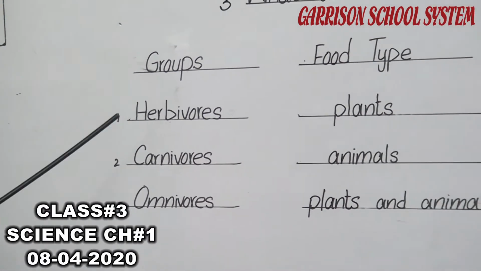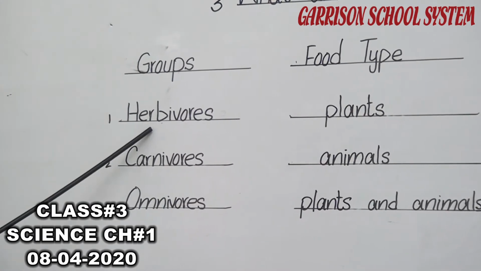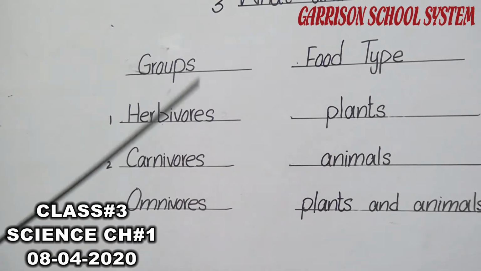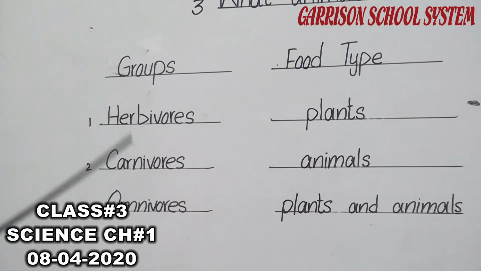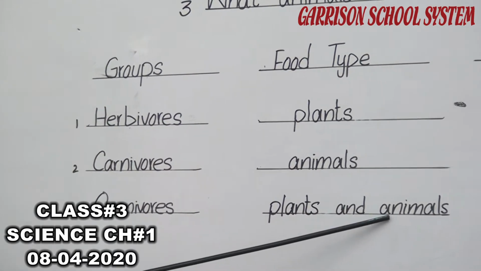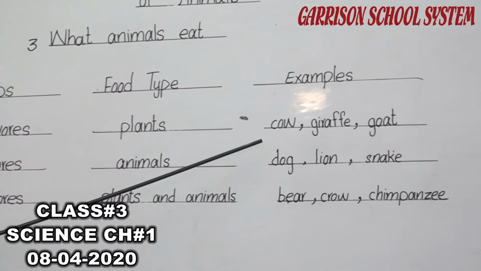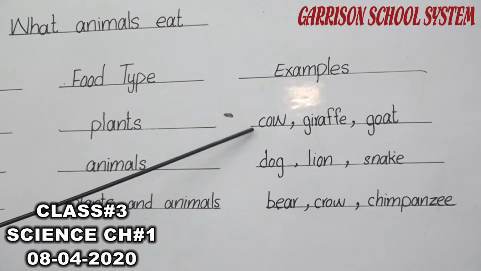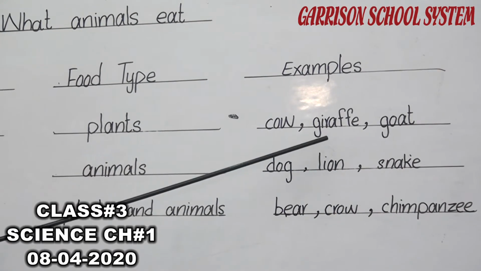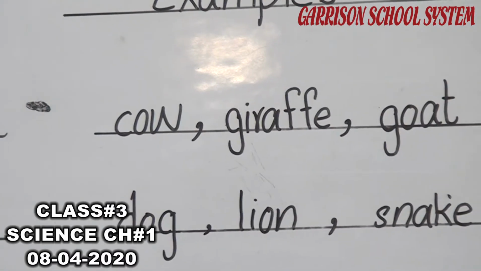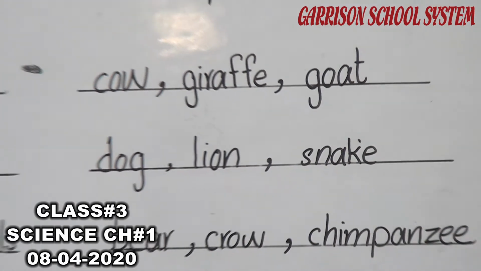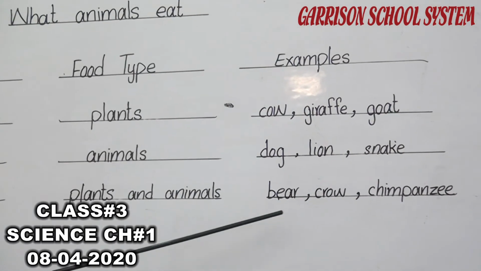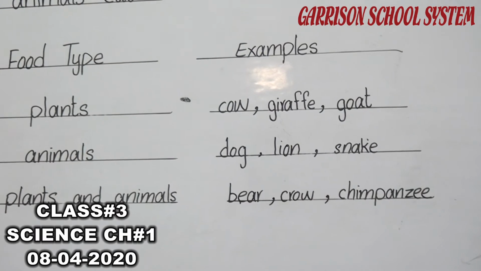Now you tell me which type of food herbivores eat? Plants. Which type of food carnivores eat? Animals. Which type of food omnivores eat? Plants and animals. Now you give me more examples if you can. Examples of the herbivores: cow, giraffe, goat. Examples of the carnivores are dog, lion, snake, and examples of the omnivores are bear, crow, and chimpanzee.